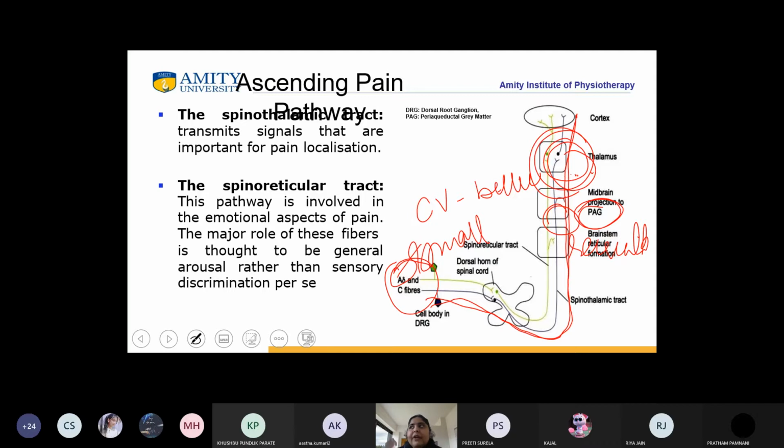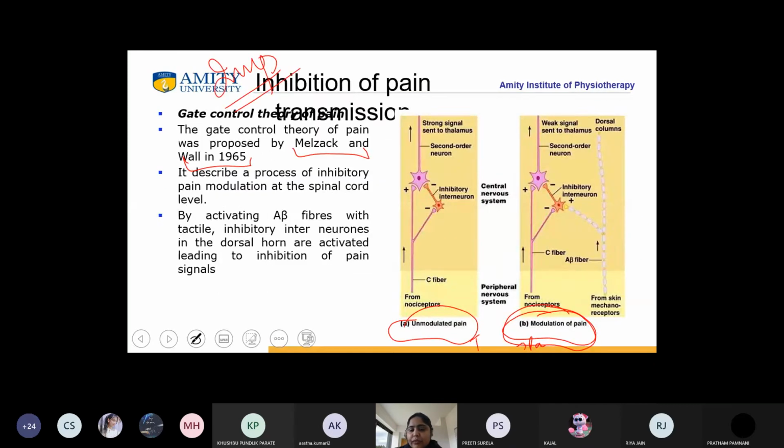Am I clear? Now, pain also has two aspects. One is pain localization through the spinothalamic tract. Okay, the other is the emotional aspect of pain, which is through the spinoreticular tract. This much is clear to you कि normally pain होता कैसे है? Yes or no?